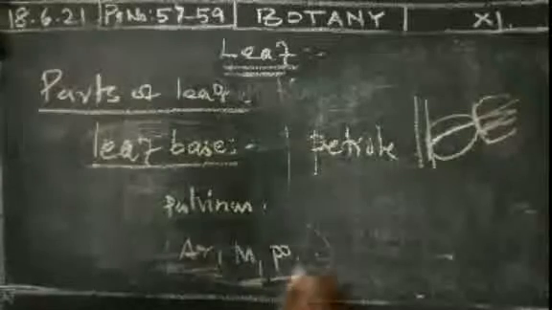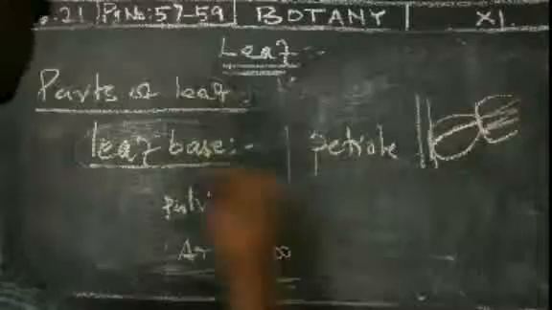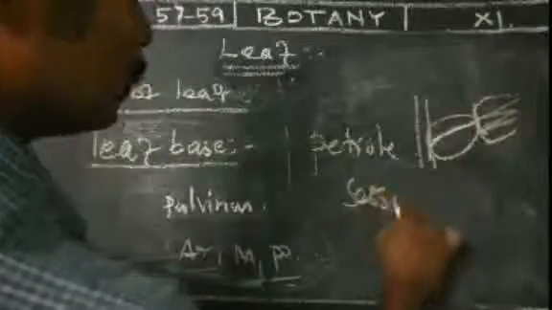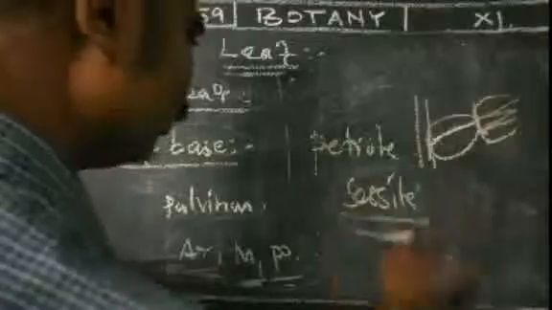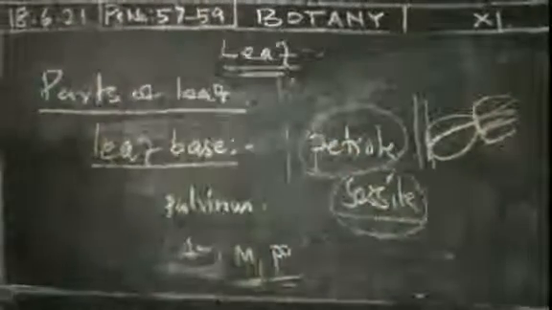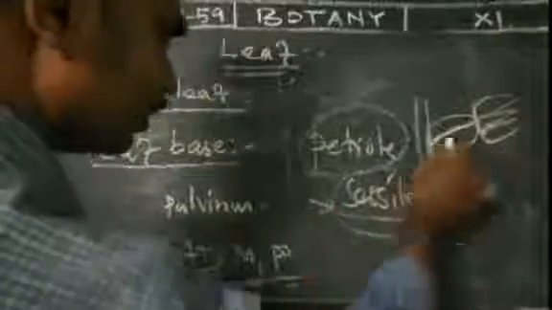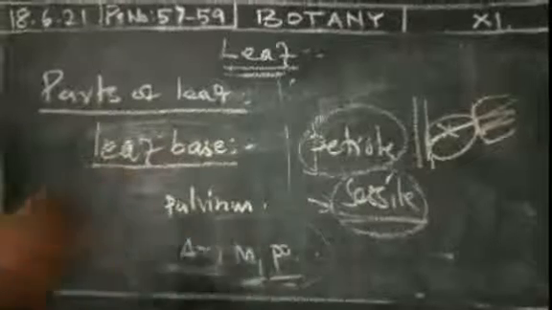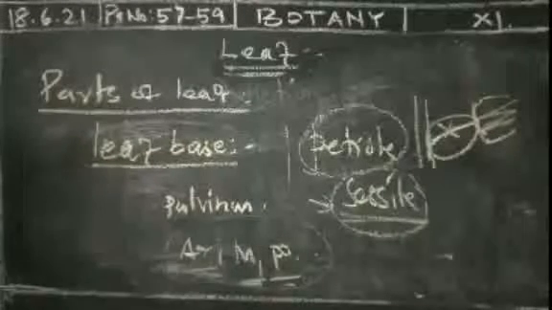Is it petiolate or sessile in Calotropis? Sessile. There is no petiole present. If a petiole is present, it is petiolate. If there is no petiole in the plant, that is called sessile, as in Calotropis. Next we pass on to the lamina.